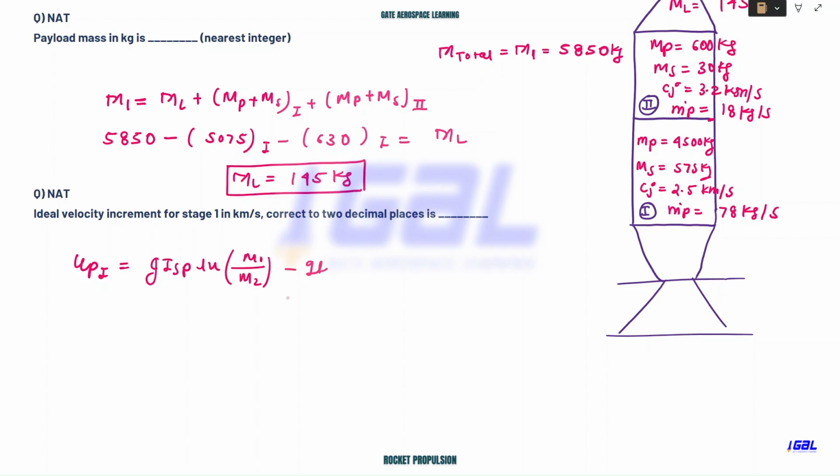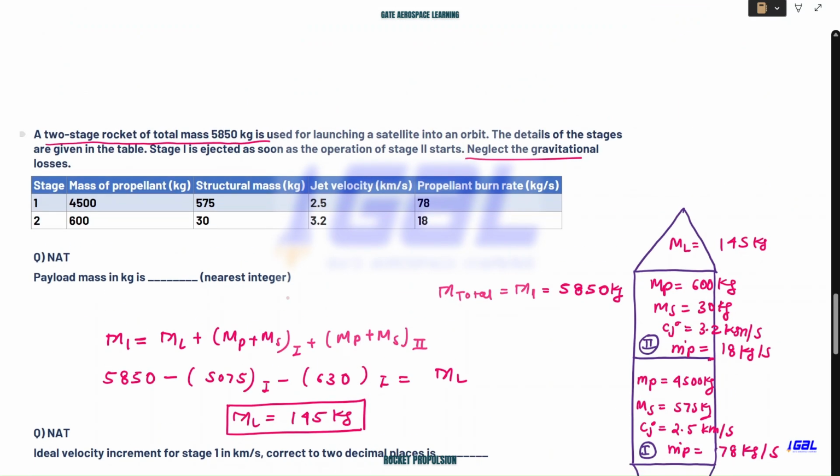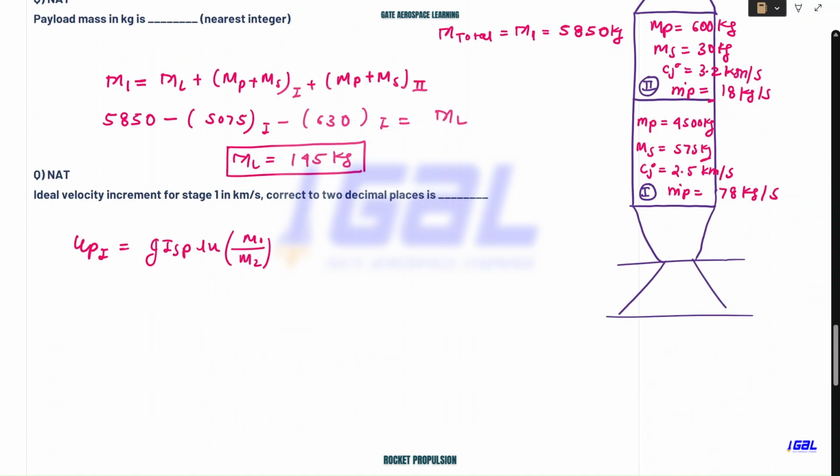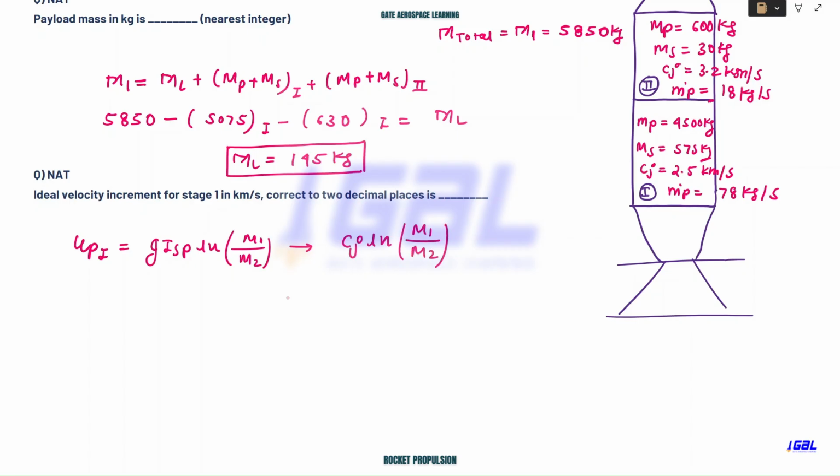We need not consider the gravitational losses term, because they already provided the data to neglect the gravitational losses. Now I can also modify this equation, so this can be written as Cj ln of m1 divided by m2. I hope this is clear to you.